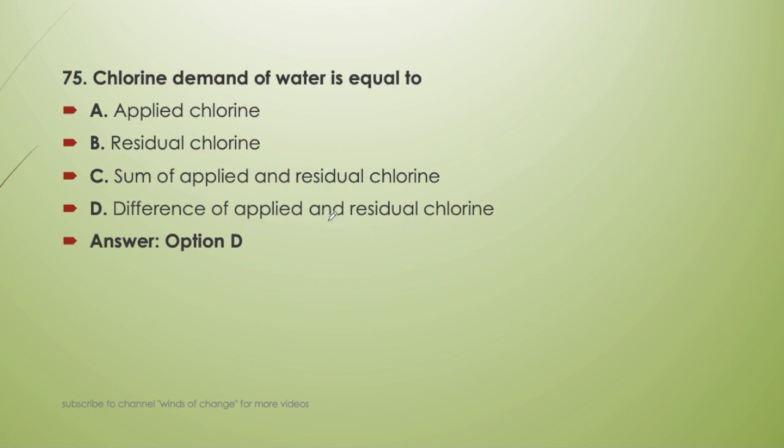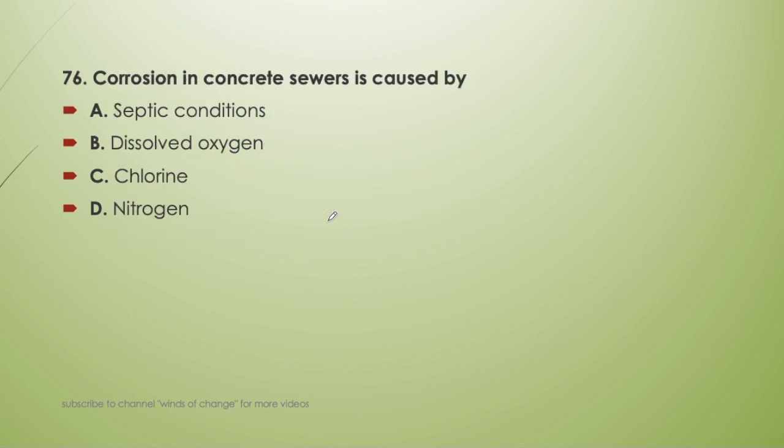Next question, corrosion in the concrete sewer is caused by septic condition, dissolved oxygen, chlorine, or nitrogen. So obviously corrosion can only be caused by the septic condition. Dissolved oxygen will not cause corrosion, nor will chlorine or nitrogen. So the answer is A, that is septic conditions will cause the corrosion in concrete sewer.